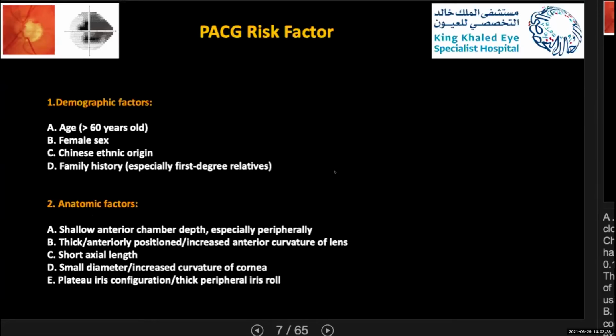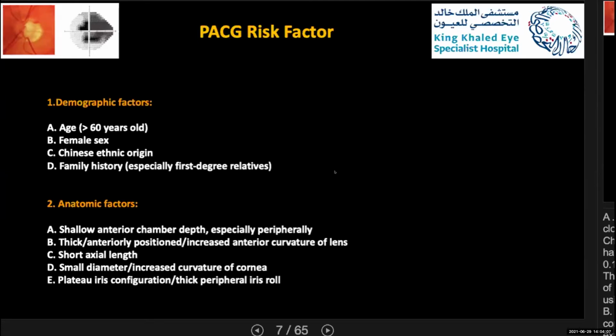We have, in fact, three general outlines of factors for primary angle closure. We can divide them into demographic factors, anatomical factors, and precipitating factors. For the demographic factors, we have age more than 60, female gender, Chinese origin, and family history, especially if you have first degree relatives.